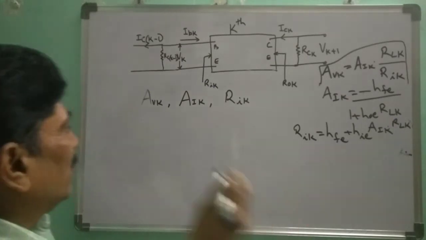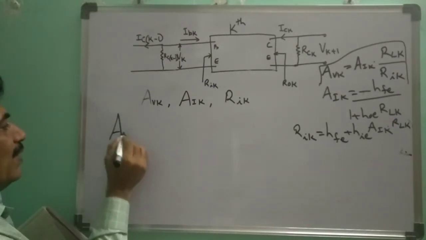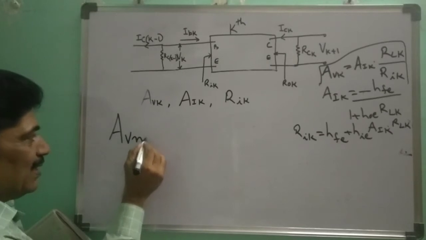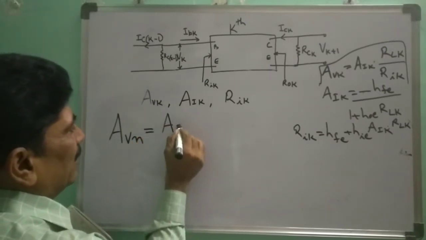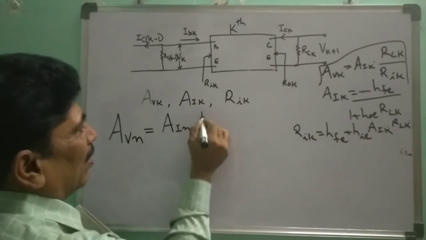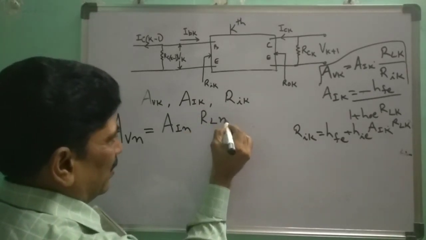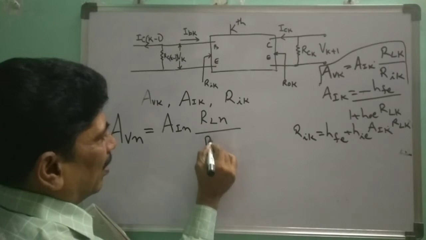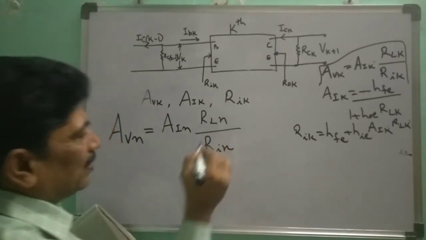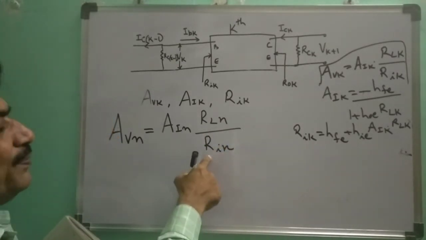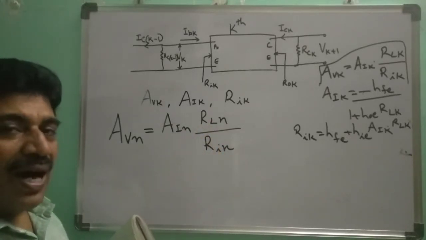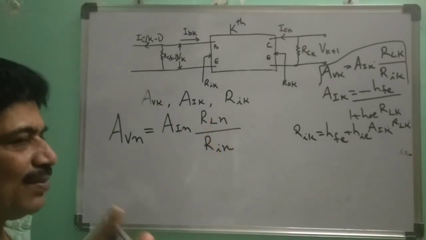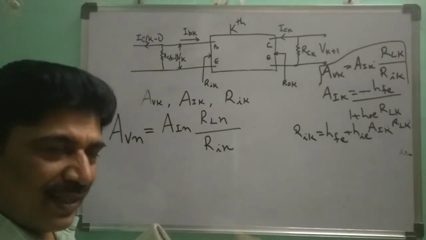So the voltage gain of the nth stage will be equal to AIN into RLN by RIN. So we should find out what RIN is. RLN is nothing but RCN only. Why? Because it has only one collector resistance at the end.